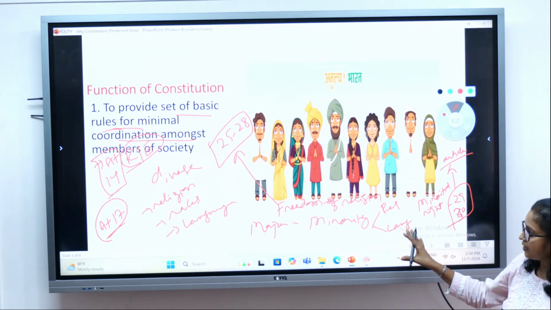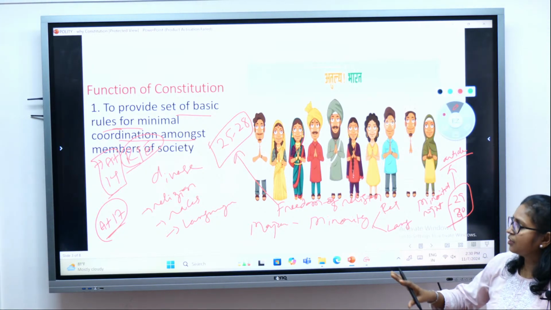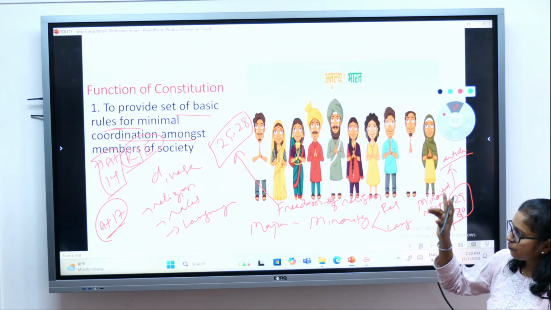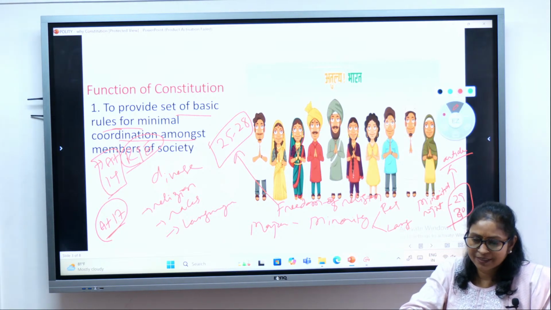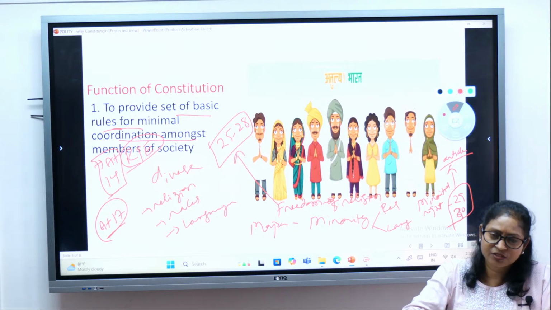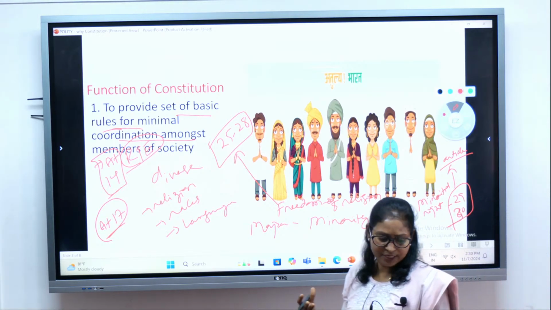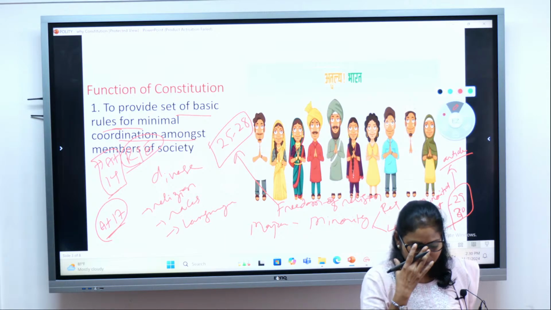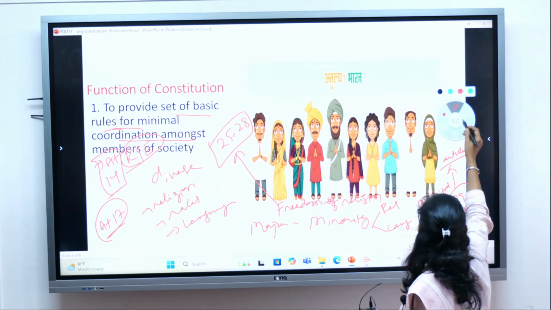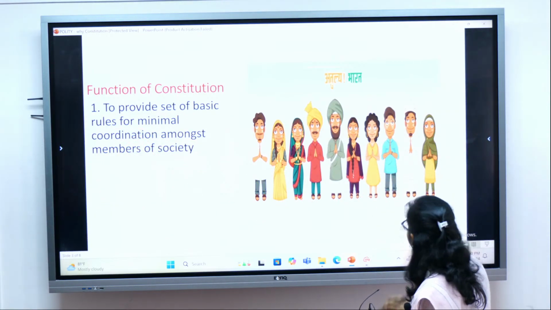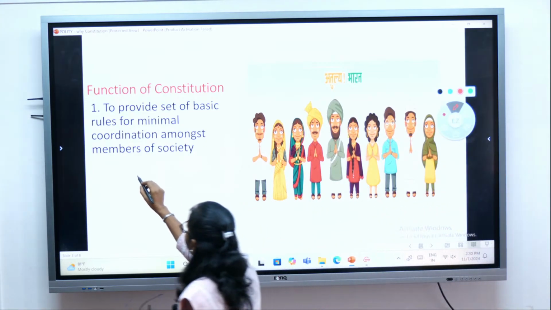So this is what we have understood, that the first function of the Indian Constitution, or the Constitution per se, is to provide a set of rules that would be helpful in providing coordination among the members of the society. They will know what their rights, duties, and obligations are. So, is it enough to have a set of rules?